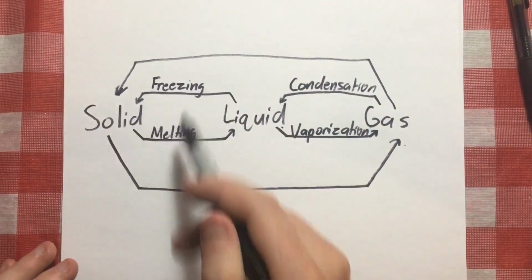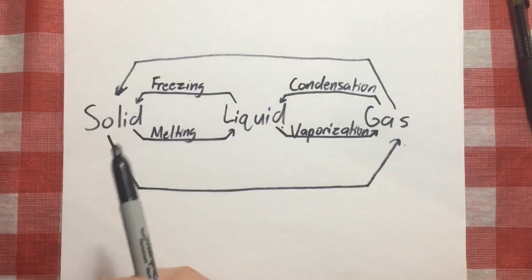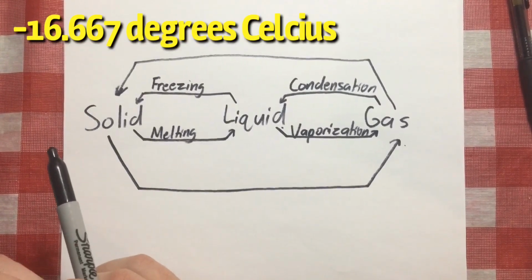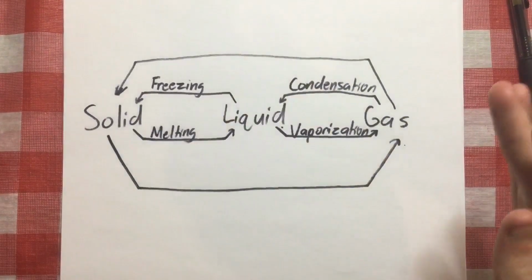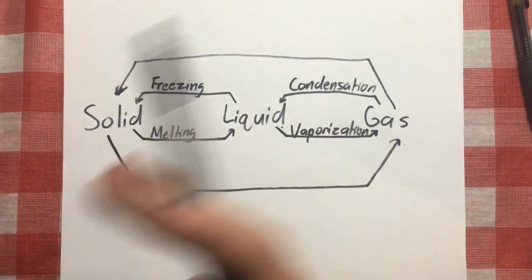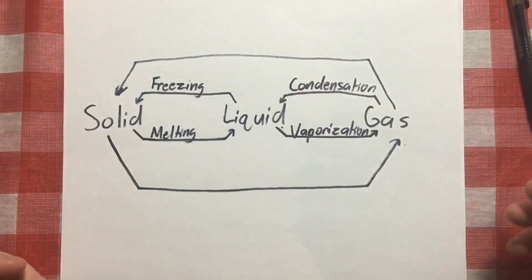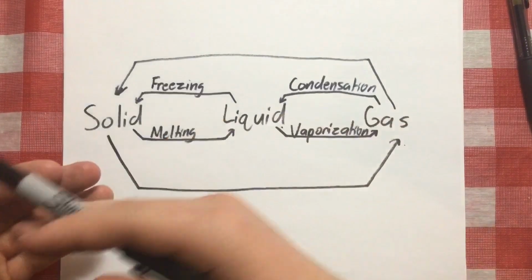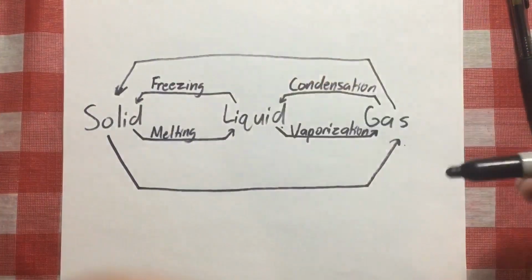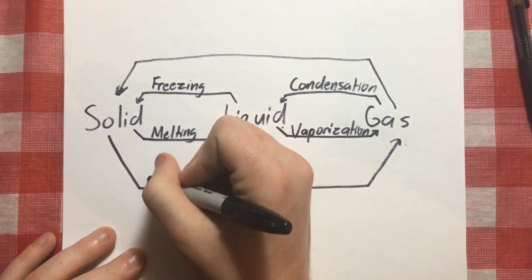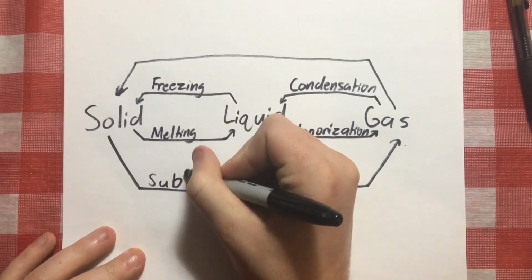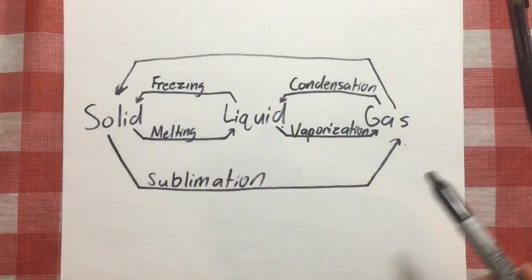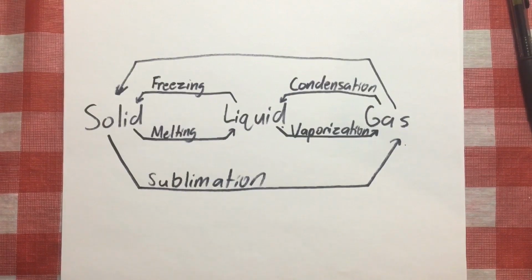It's not going to get past this freezing point because it's Indiana, and we're going to stay at like 2 degrees Fahrenheit, or whatever that is in Celsius. We're going to stay in that for the whole day. Even when it's nighttime, even when in the middle of the day, it's going to stay at 2, which is much lower than the freezing or melting point. But somehow, that ice on the road is going to go away. That's through something called sublimation. Sublimation is the movement from a solid straight to a gas.